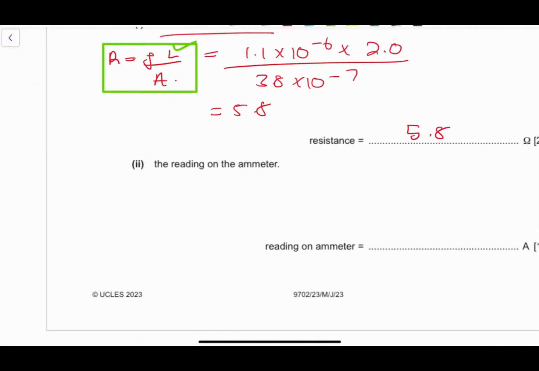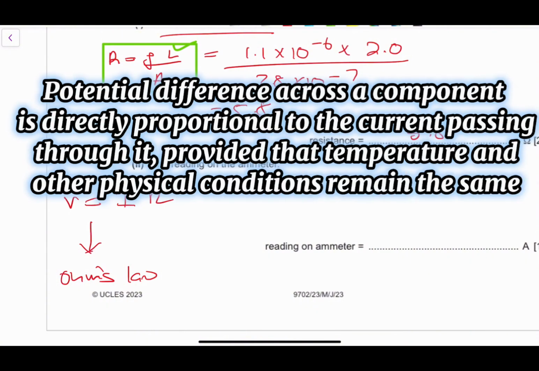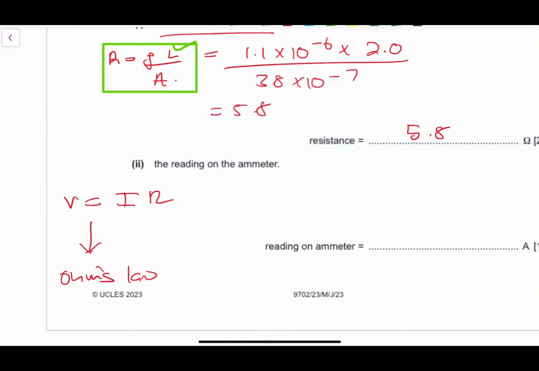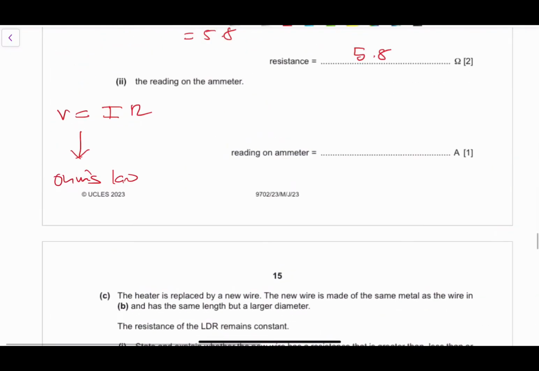What do we know? We know that for a circuit, the voltage is equivalent to IR. How do we know this? We know this from Ohm's law. Ohm's law says that the potential difference across a component is directly proportional to the current flowing through it, provided that temperature and other external factors remain constant. So basically that is Ohm's law.